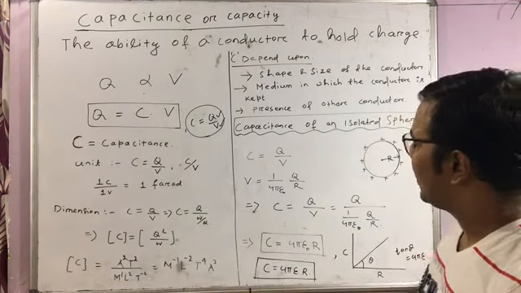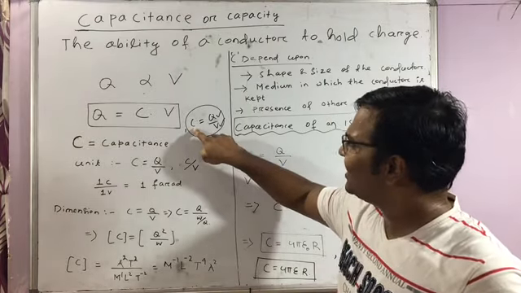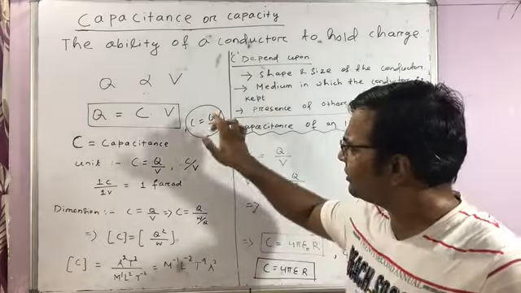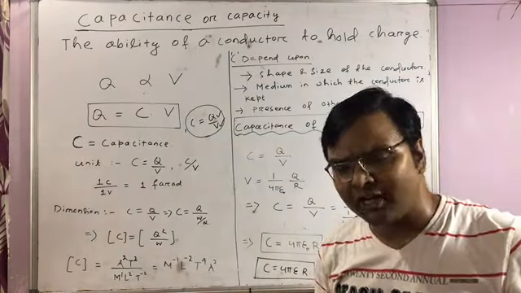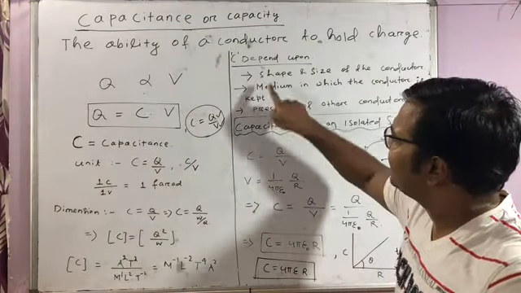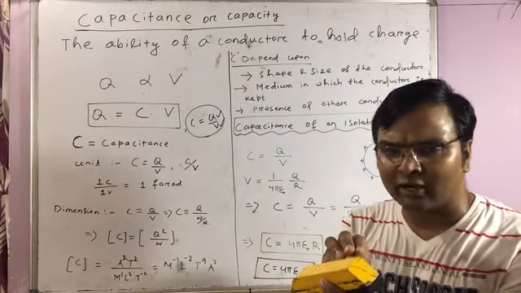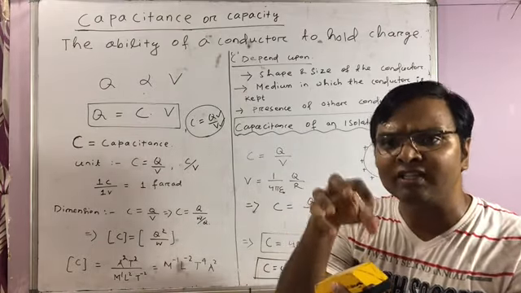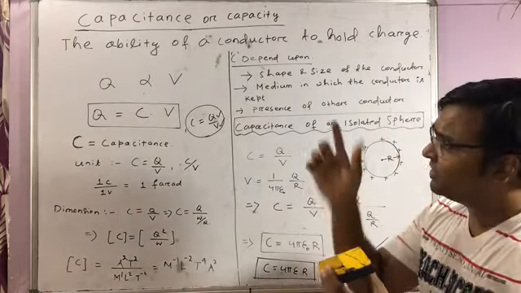Clear? Now, as we have just said, C is independent of Q and V, because with the increase in Q, V increases, so C remains fixed. But still, it depends on certain parameters. On which parameters does it depend? It depends on the shape and size of the object, the object which is storing the charge.